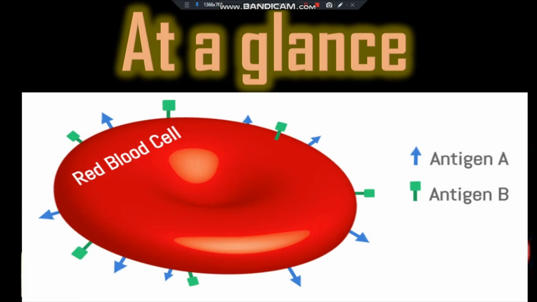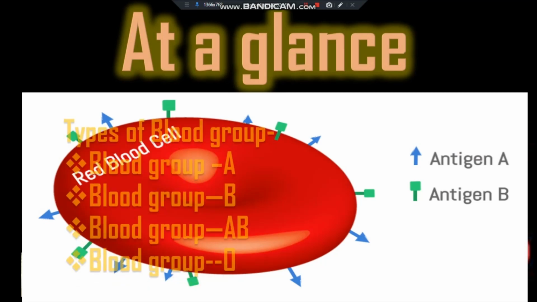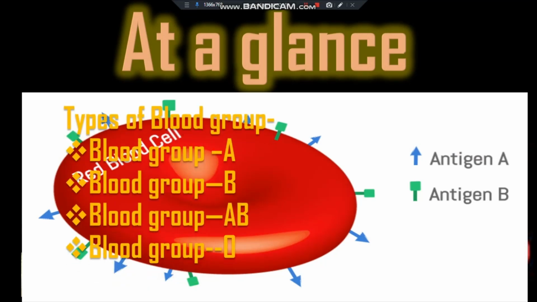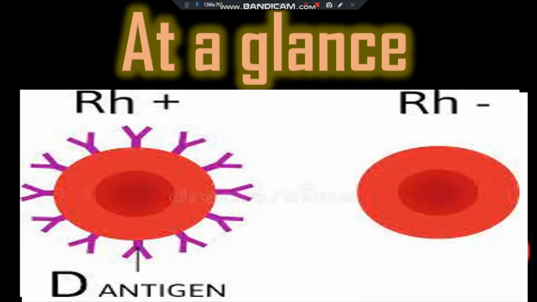According to the antigen A and antigen B on the surface of the RBC, blood can be classified into the 4 groups A, B, AB and O. And also, on the presence or absence of the antigen D on the surface of the RBC, we can classify blood into the 8 major groups: A positive, A negative, B positive and B negative, AB positive and AB negative, and O positive and O negative.